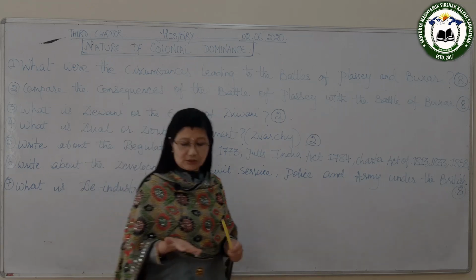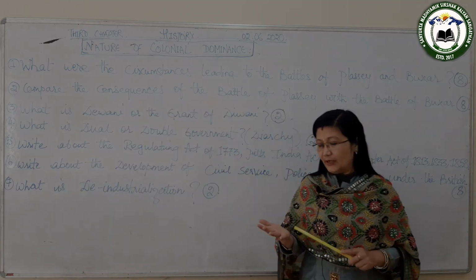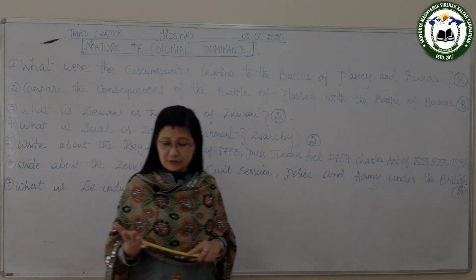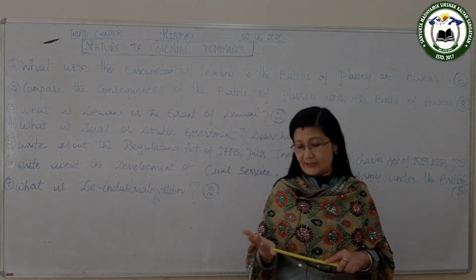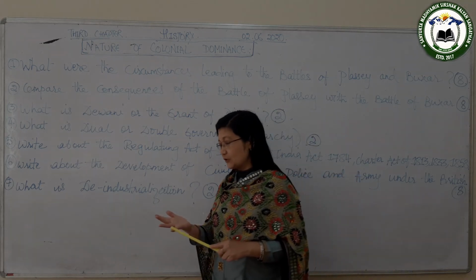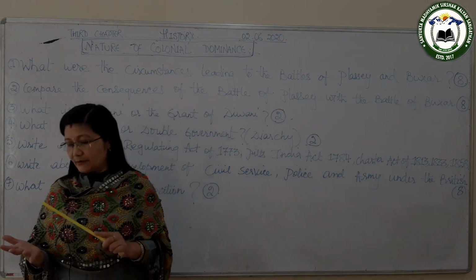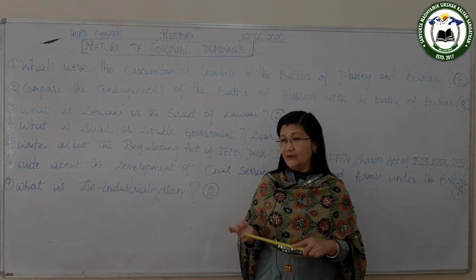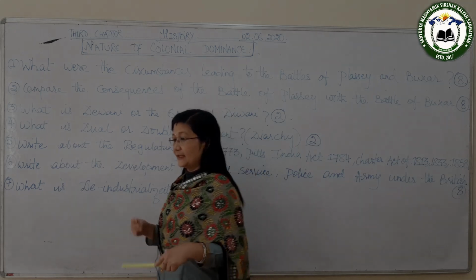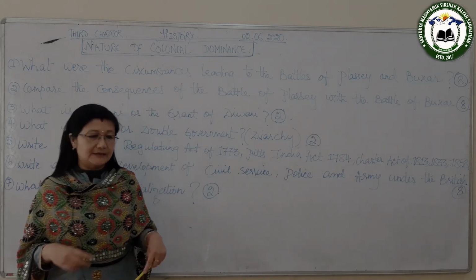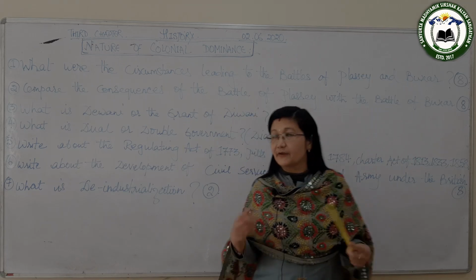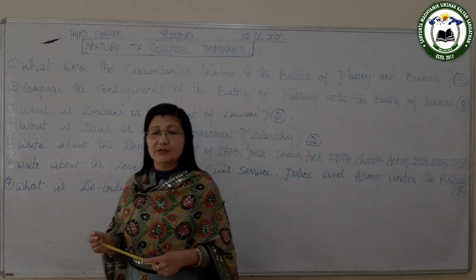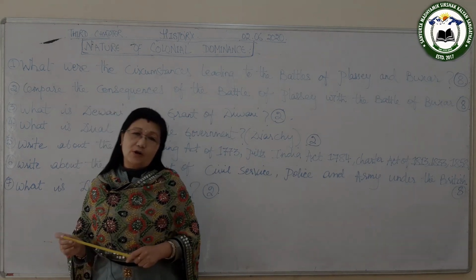And there are some provisions of this Queen's Proclamation. The first provision is that they will abolish the doctrine of lapse. Next, they will not follow the policy of territorial expansion. They will give equality to all the Indians. They will remove the distinction regarding religion, and they said that they will give jobs to all the Indians, and the rights and treaties of different people would be respected. So all these were the provisions of the Queen's Proclamation.